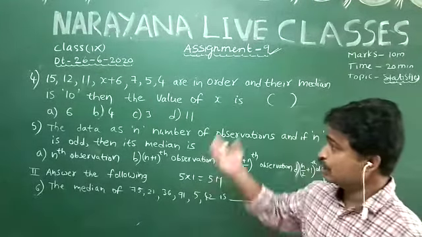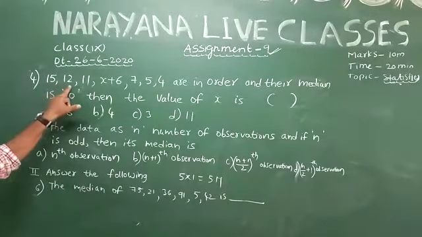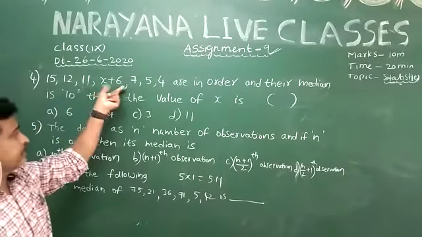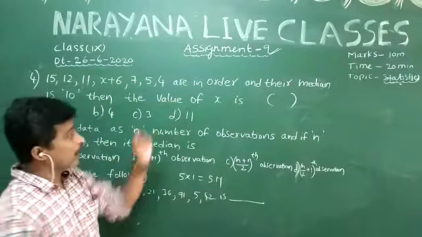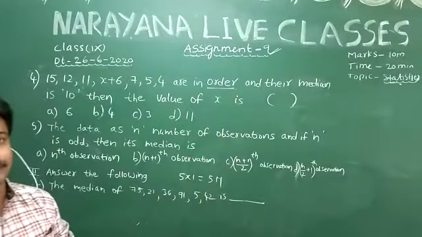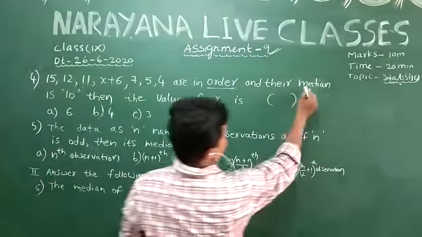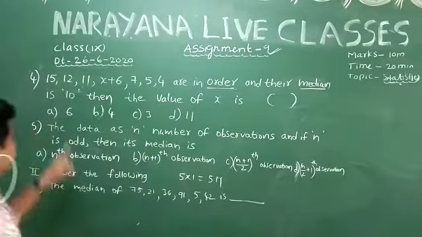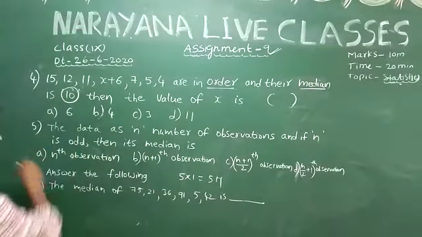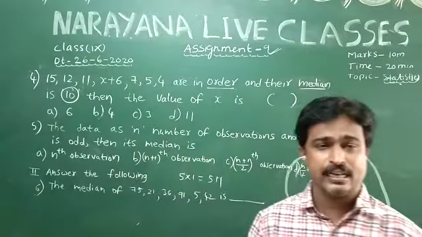Okay, coming to question number 4. In the given data 15, 12, 11, x plus 6, 7, 5, 4 are in order. You observe that this data is in decreasing order, and the median is given as 10. Then find the value of x. Median is called the middle observation.